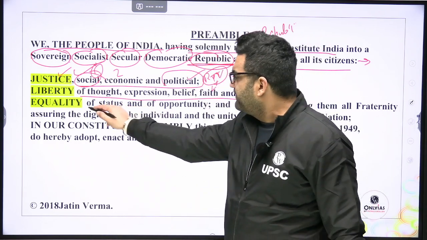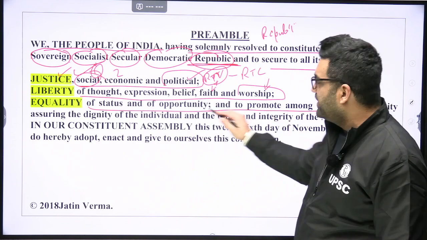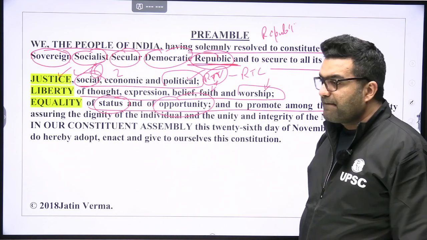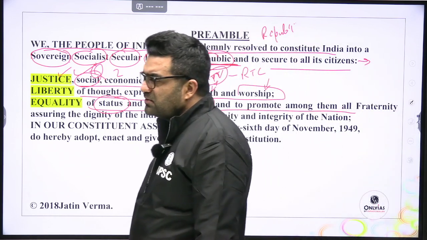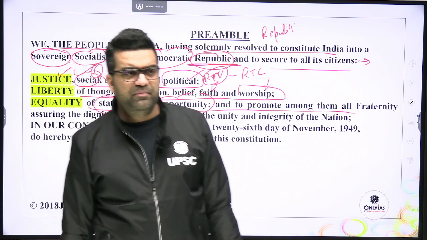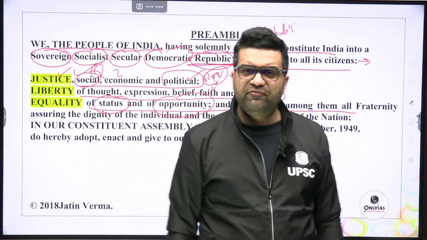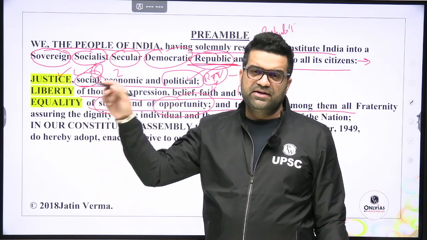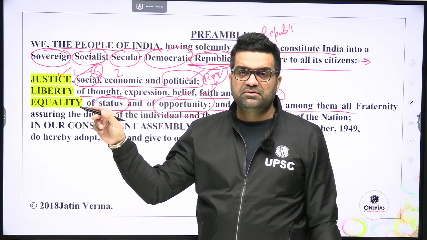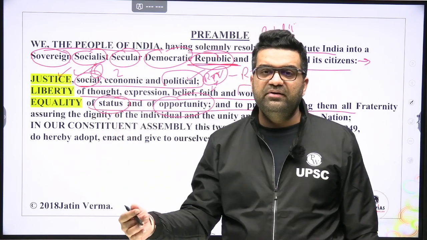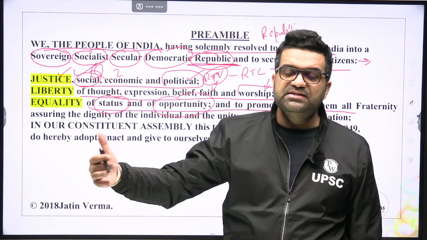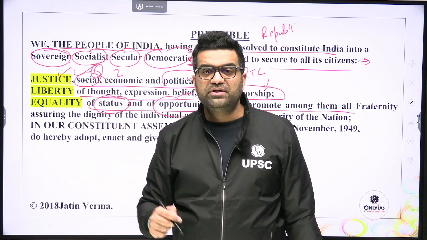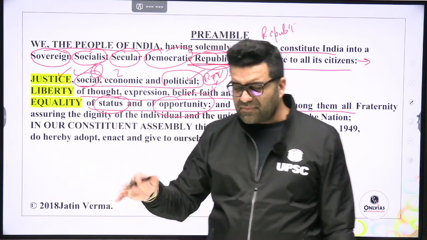So, equality of status and of opportunity. Equality of what types? Status and of opportunity. When we go to a restaurant or a good hotel, 4 star, 5 star, 3 star even, outside it is written rights of admission reserved. So you may not be allowed an entry into it if the guard outside feels that you may not be able to pay the bill, or you may not be able to afford the room in that hotel.